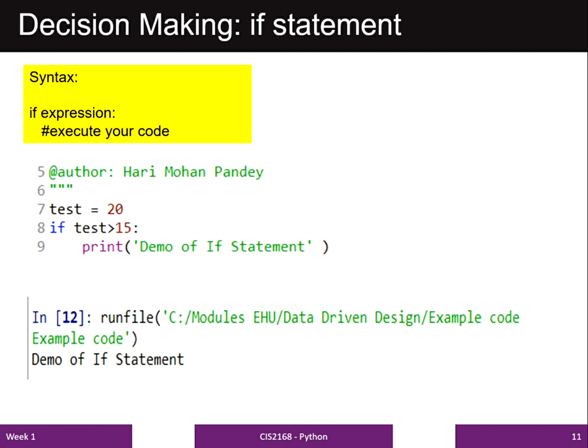If test is greater than 15, then do this. Here test is 20, it is greater than 15, so this is true, and this will get executed. The same you can see here in the output.